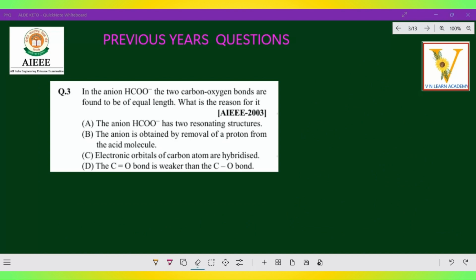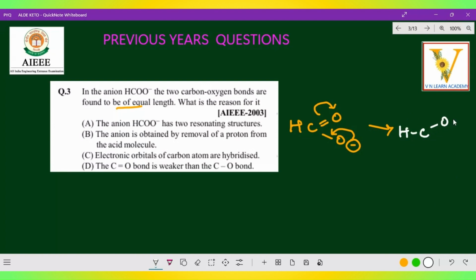The next question: as we observe, in the anion HCOO minus, the two carbon oxygen bonds are found to be of equal length. What is the reason? See, here we have HC double bond O, and here O minus. So here transfer of electrons takes place, so naturally this will go there. That means you will get another structure: H, single bond O minus charge, and here double bond O. Now, this is one resonating structure and this is another resonating structure.